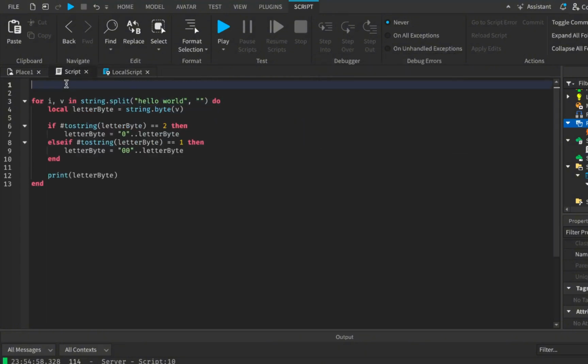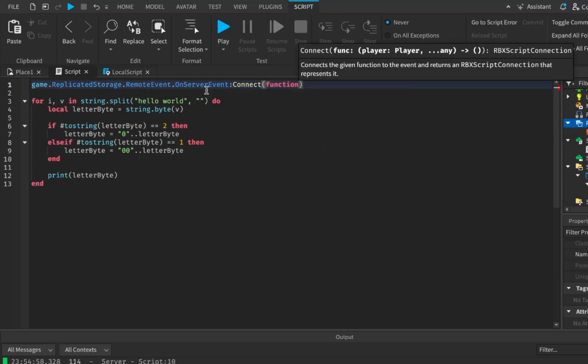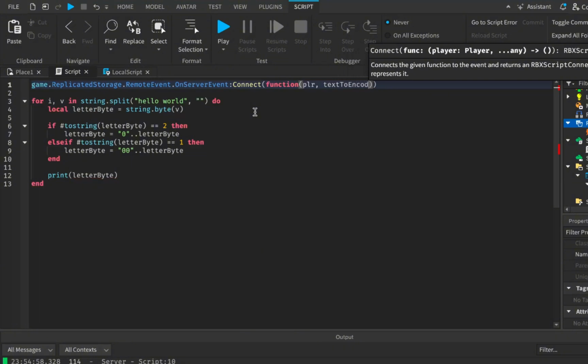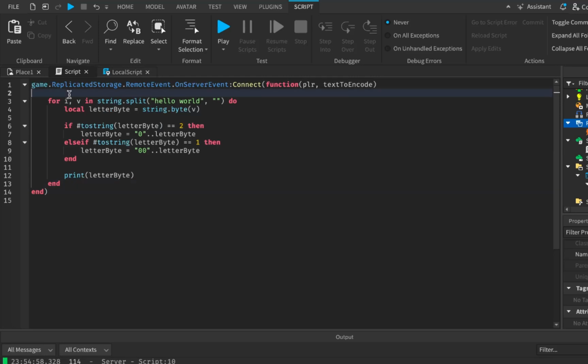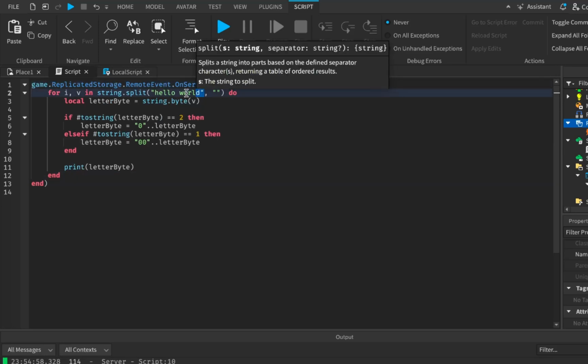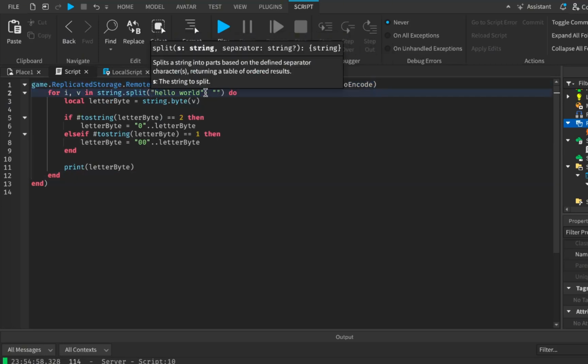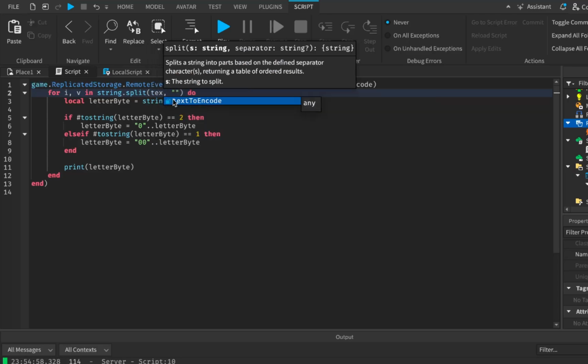And so then inside of this script, we can also say game, ReplicatedStorage, RemoteEvents, OnServerEvent, Connect, function, which will give us the player who fired the event, as well as any other data that we might give it. And as you remember, we gave it the text, so text to encode, I guess. We could just take this, put it over here, and then instead of hello world, we can say text to encode, like so.